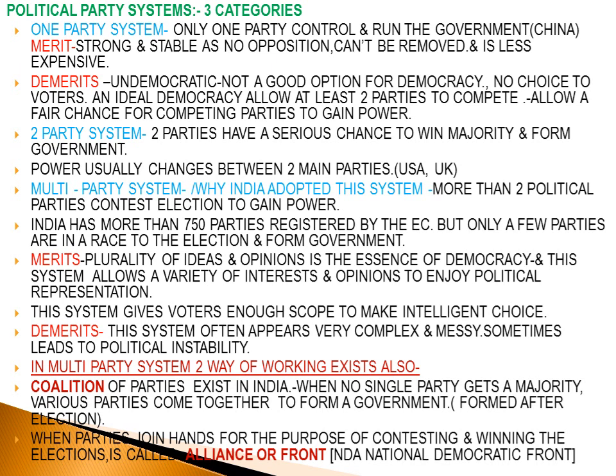There are certain questions of 1 mark asking how many parties are registered by the Election Commission. So 750 parties are registered by the Election Commission, but only a few parties are in the race of elections to the Lok Sabha. That means in the central government, only a few parties are in the race. They are framing the government, but 750 parties are registered.